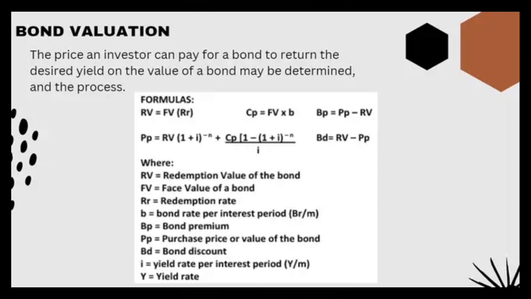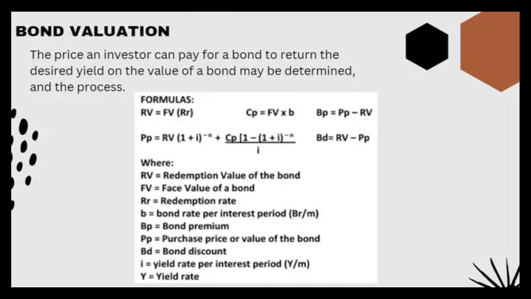First, kung yung ating RV ang hinahanap, yung formulang gagamitin natin is RV is equal to FB times RR. Next naman, kung yung ating coupon payment yung nawawala, yung formulang gagamitin natin is CP is equal to FB times B. And kapag yung ating BP naman, yung bond premium, yung hinahanap, BP is equal to PP minus RV.